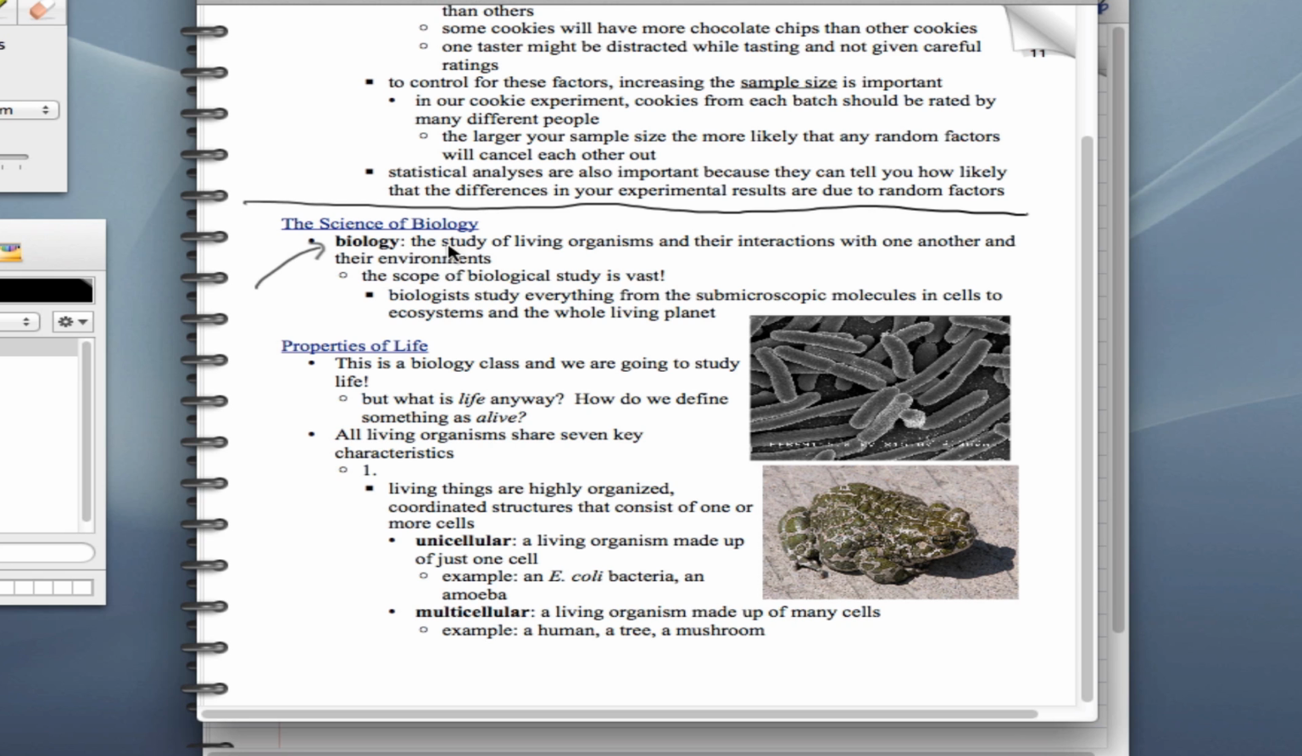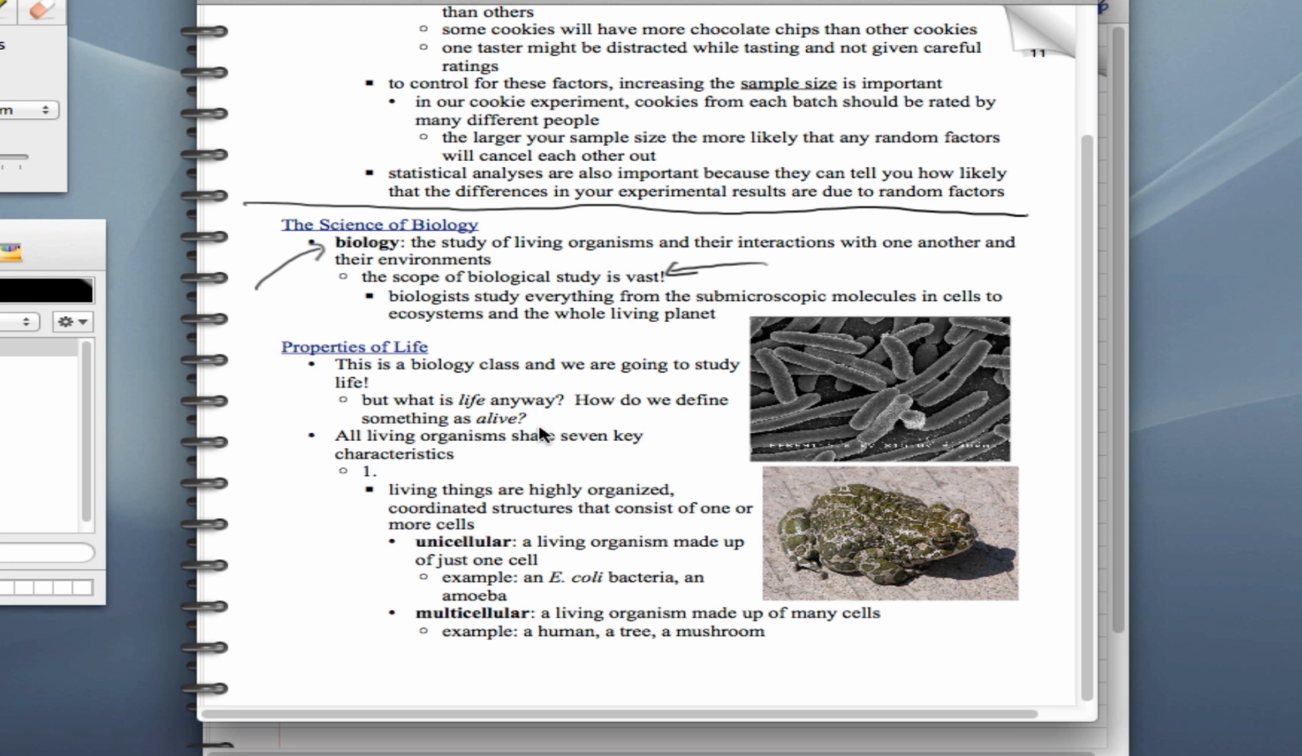how they interact with their environments, which means that the scope of biological study is very big. There's a lot of things that a biologist can study. They can study everything from submicroscopic molecules and cells to whole ecosystems and even the whole planet. So, if we're going to study living things, then we kind of have to define what life is.